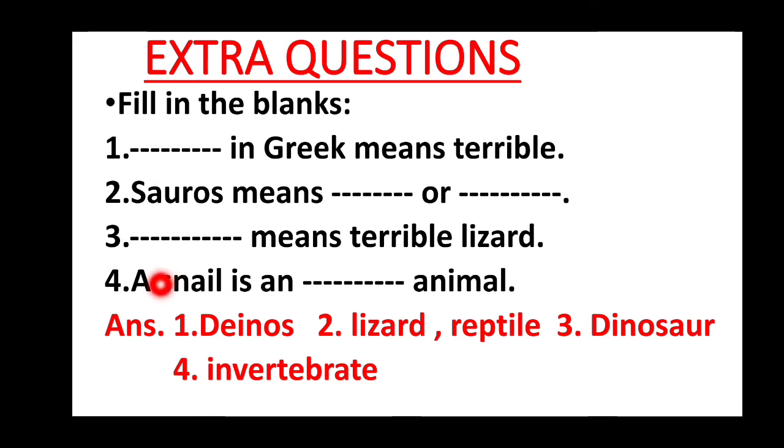Fourth one, a snail is an dash animal. Since an is given, the answer should begin with a vowel here. So you may notice it: invertebrate. Say, a snail is an invertebrate animal.